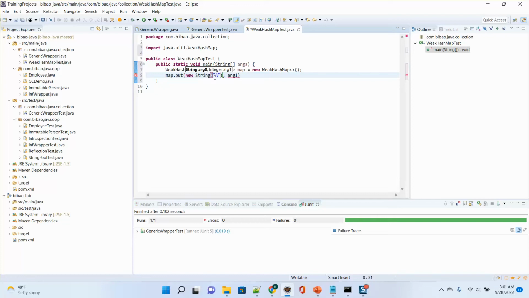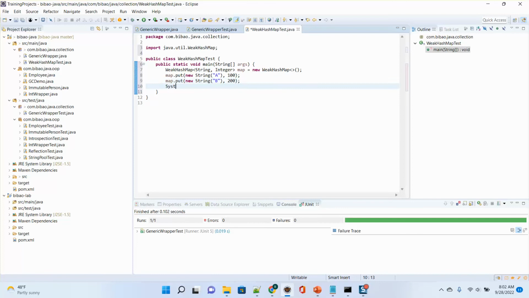If I use just a constant "A", like this, then this key cannot be garbage collected because it is in the string pool. Now I use new String A. This is on the heap. Let's say 100. I give two values. B is 200.